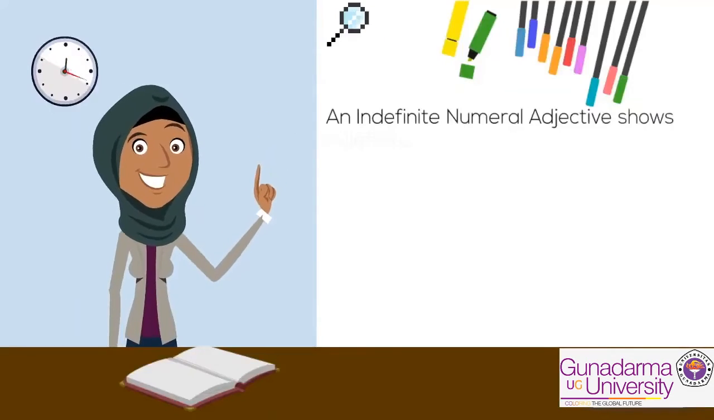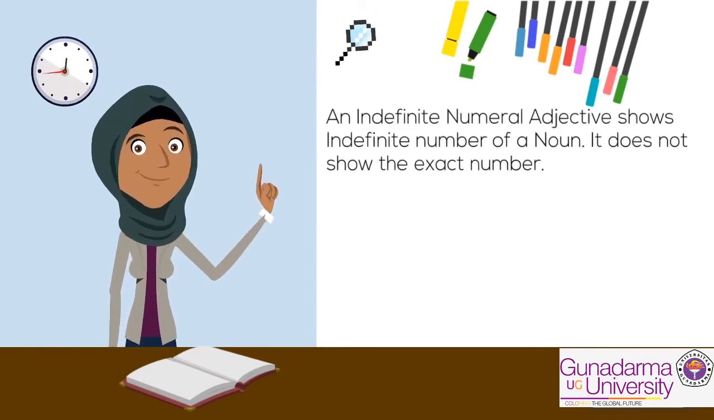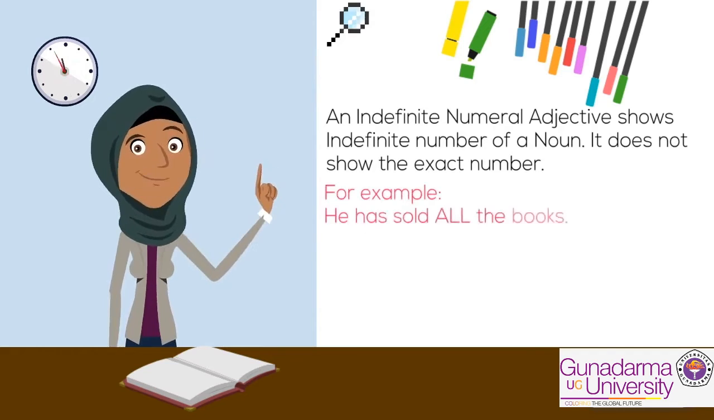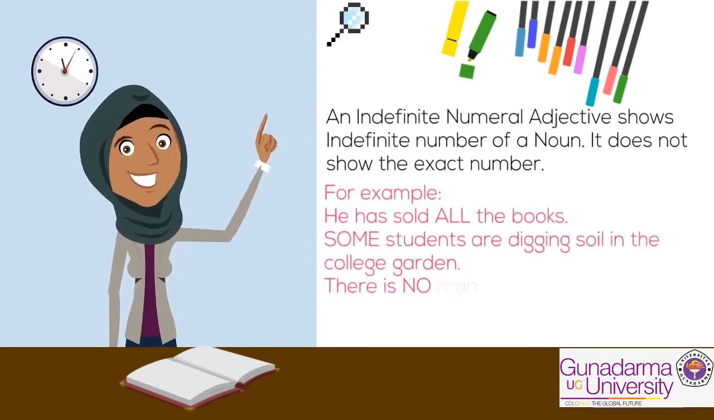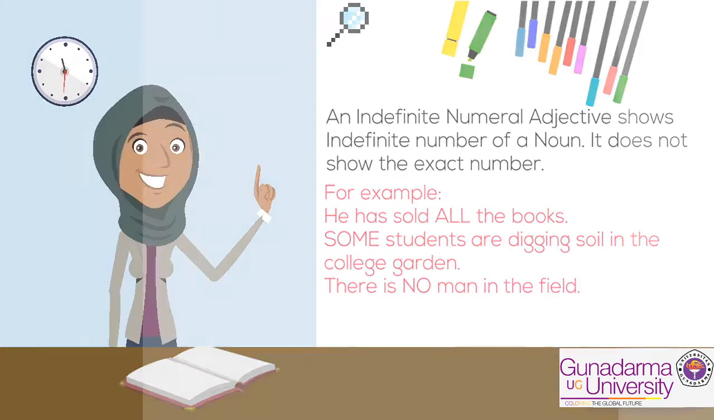An indefinite numeral adjective shows an indefinite number of a noun. It doesn't show the exact number. For example, he has sold all the books. Some students are digging soil in the college garden. There is no man in the field.